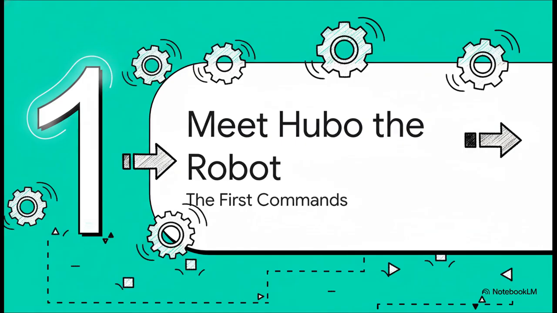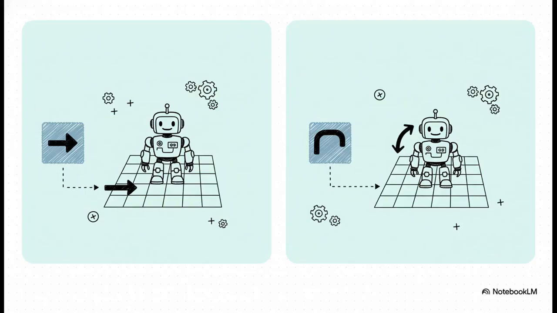Okay, so first things first. To get started, Hubo needs a way to interact with his world. We're going to teach him how to get around using just two, and I mean only two, incredibly simple actions. These two commands are the only tools in his toolbox. hubo.move, that takes him 1 block forward, and hubo.turnLeft, that just pivots him 90 degrees to the left. That's it. That's his entire vocabulary. Every single complex thing we want him to do has to be built from just these two basic ideas.